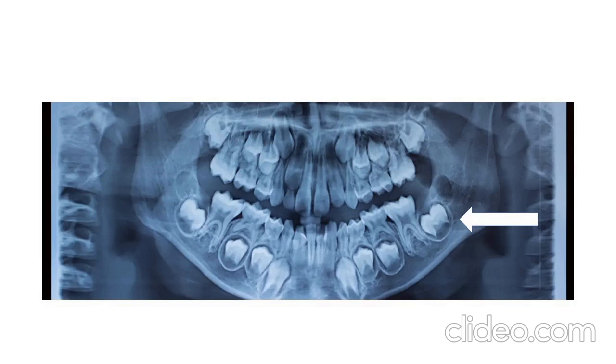Now you can see in this X-ray the tooth which is marked by the white arrow. This tooth is yet to appear, but it is visible in the X-ray. So the tooth above which there is a tooth yet to appear is the temporary tooth. In this way you can identify during the mixed dentition whether the tooth is permanent or temporary.